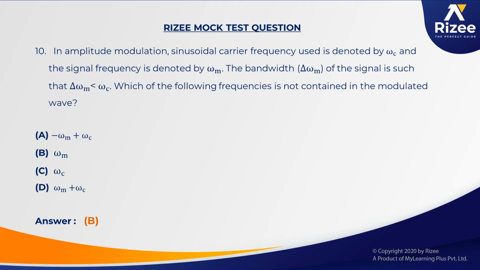We have asked the frequency of the modulating wave, we have asked the frequency of the carrier wave, and which of the following frequencies are not. That is the question related to the frequencies concept of the communication systems, the AM amplitude modulation concept. And in that amplitude modulation concept, we have discussed this question regarding the frequency differences.